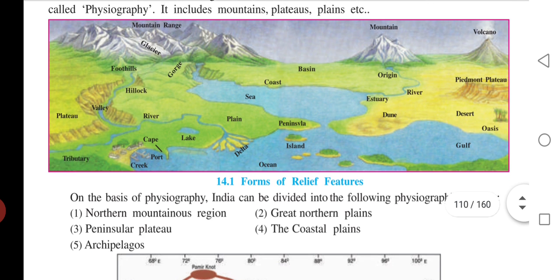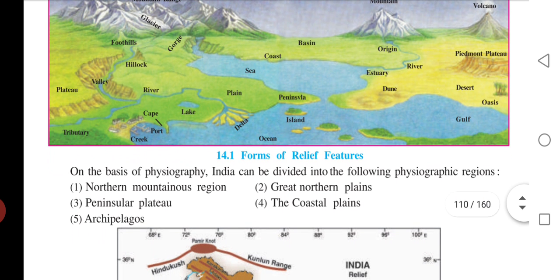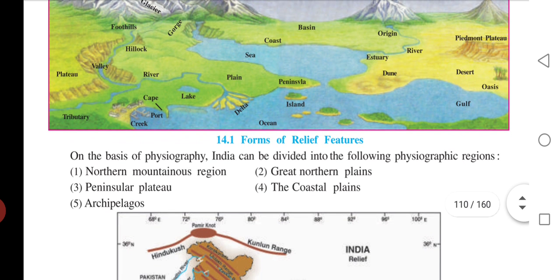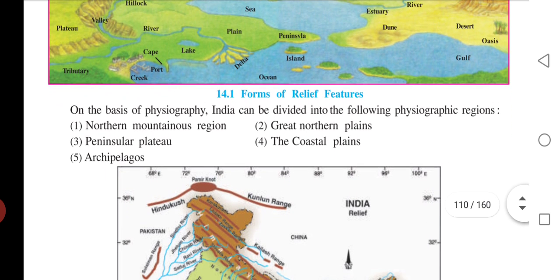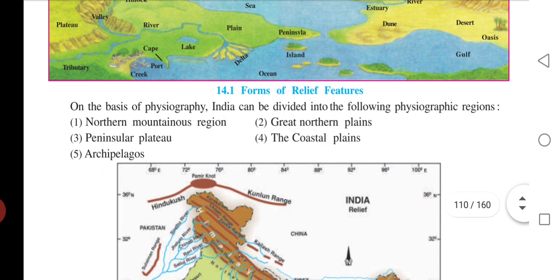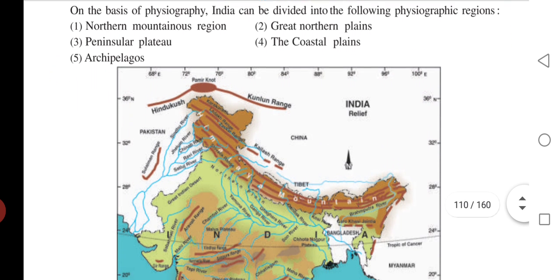Now, forms of relief features, okay, that's a figure. So the first figure 14.1, forms of relief features, is about different types of land. On the basis of physiography, India can be divided into the following physiographic regions: northern mountain regions, Great Northern Plains, Peninsular Plateau, the coastal plains, and archipelagos. So here the map is given.